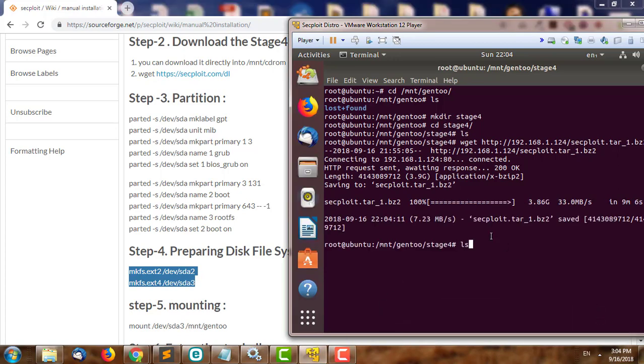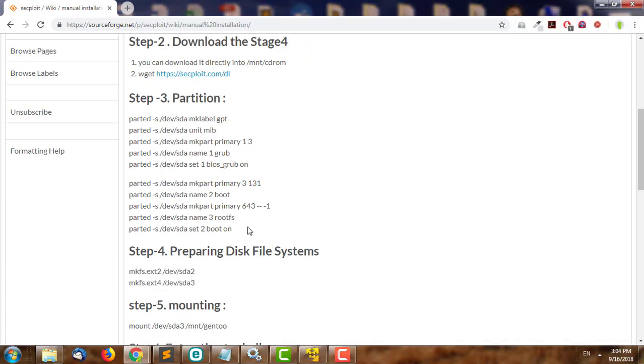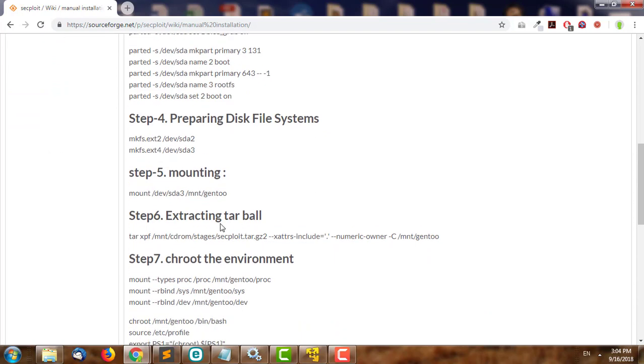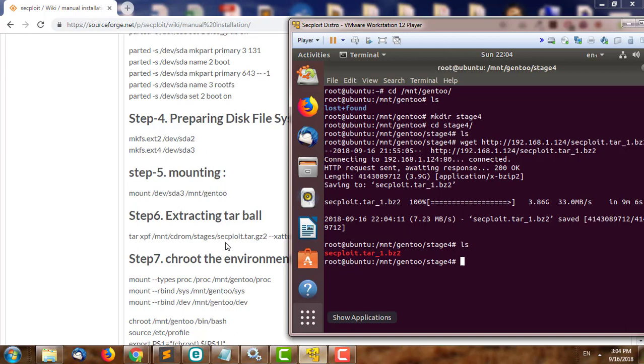So after downloading the package, we make sure that the file is stored directly in the desired directory. So we go to extracting the data, and that's it. You can simplify this one.